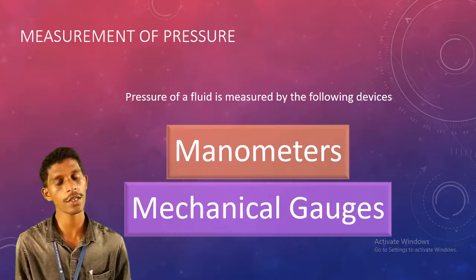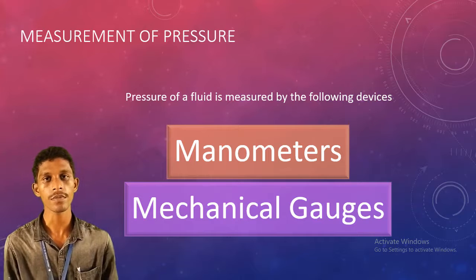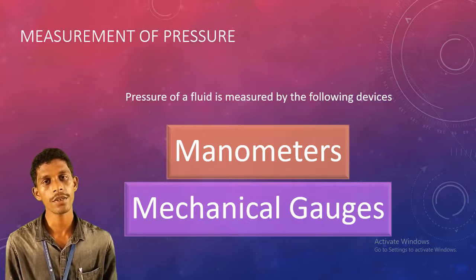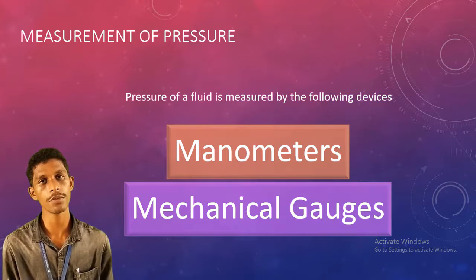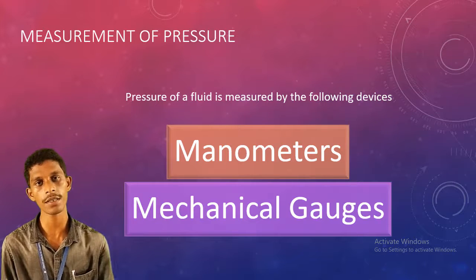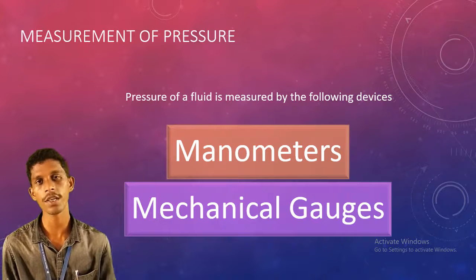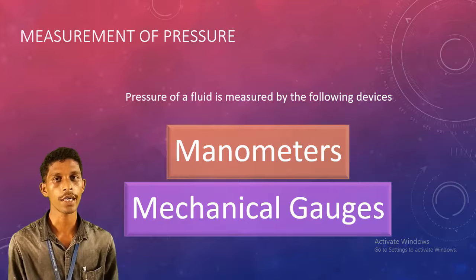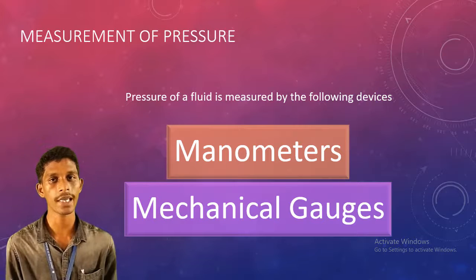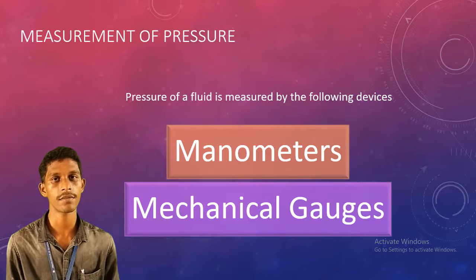Most industries have pressure gauges. In water distribution systems in metropolitan areas, pressure gauges will definitely be there. So the first one is manometers and the second one is mechanical gauges.